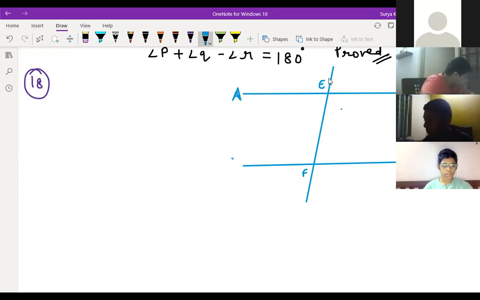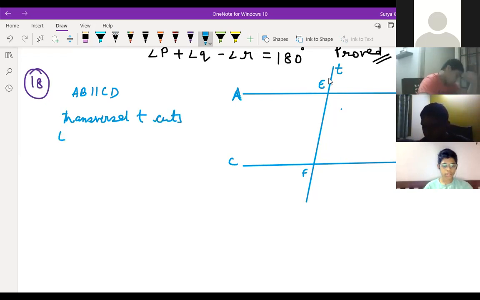Question, try to understand, children. AB is parallel to CD and T is the transversal. T cuts them at E and F respectively.